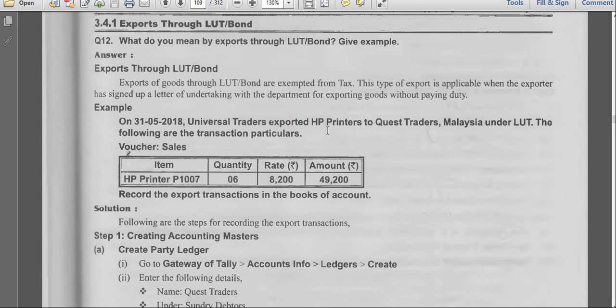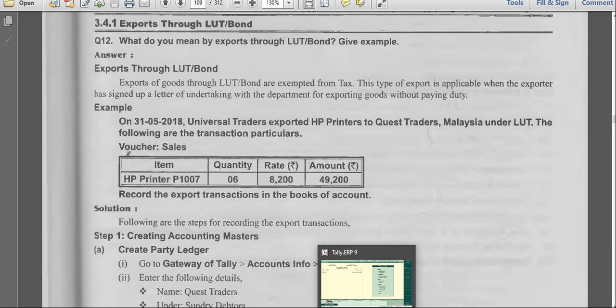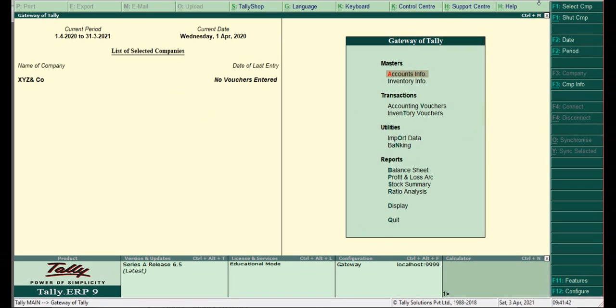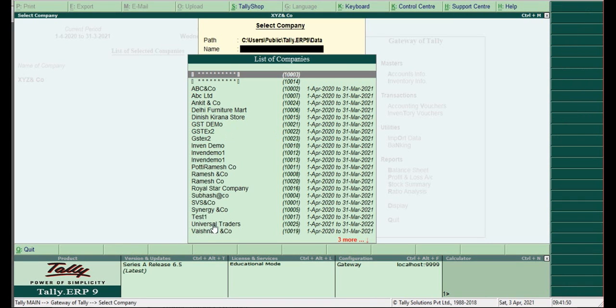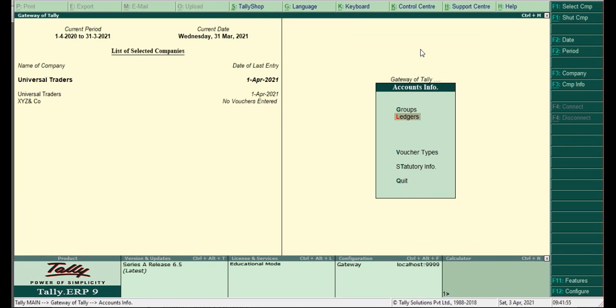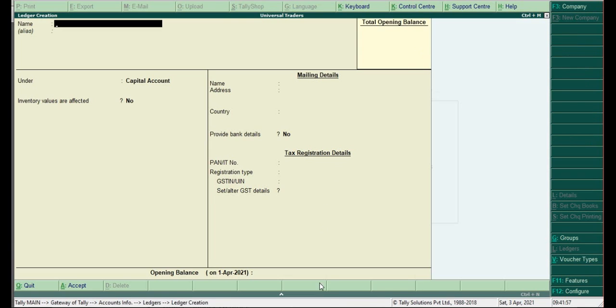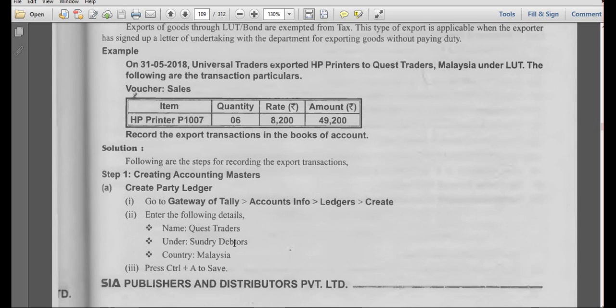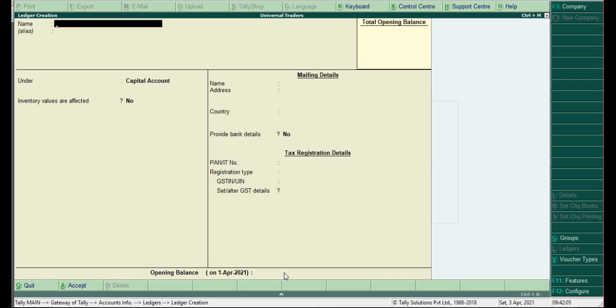Universal Traders exported HP printers to Quest Traders Malaysia under LUT bond. We are exporting in the sense we are selling the goods, so this must go into a sales voucher. First you have to select the company, Universal Traders. Accounts info, ledgers we have to create. What are the ledgers we have to create? Quest Traders. We are selling the goods to Quest Traders.